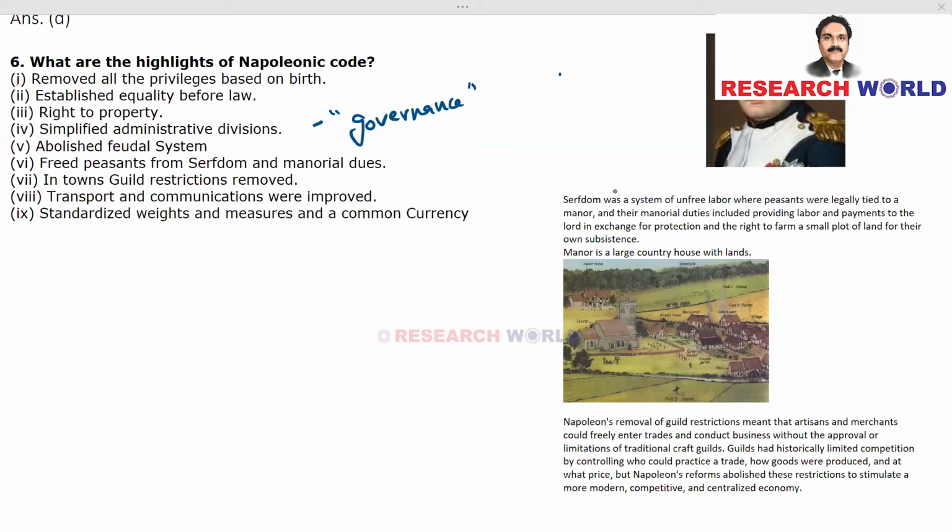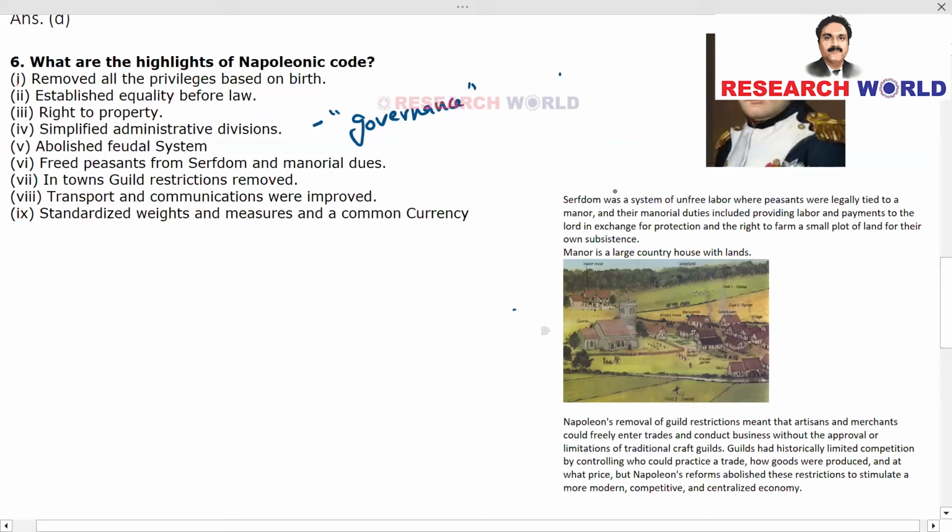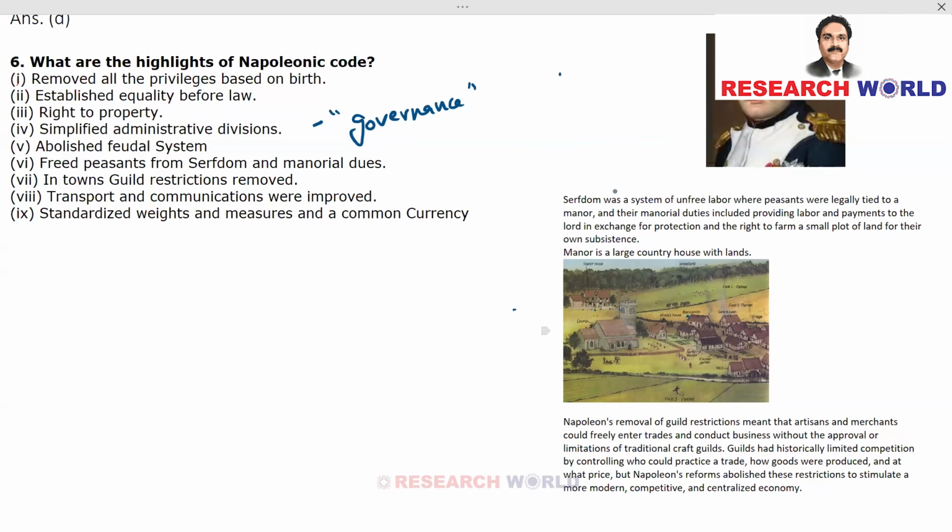These landlords own this kind of country house with lands, and the peasants will have to work in these lands, and they don't have any freedom to move or quit from the job, and they can't go anywhere else and continue doing for somebody else. That's not possible. It was kind of a bonded labor. Okay, you are an unfree labor, and this kind of a system is called serfdom.